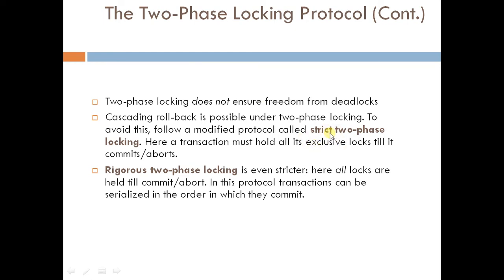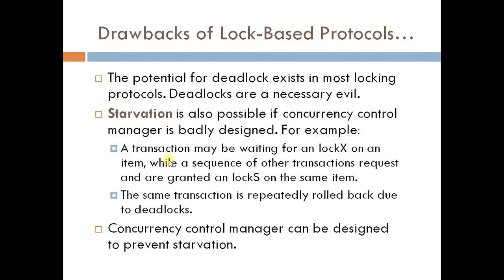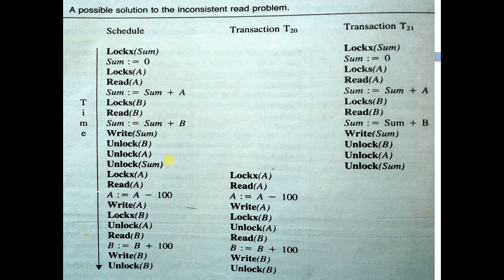Number one is strict two-phase locking, which you can read and understand very well. Here a transaction must hold all its locks before it is finished. As we have seen in this example, before the transaction was finished, the locks were released, because it was simple two-phase locking. But in case of strict, it does not happen. The locks are released only when the transaction is finished, so that any other transaction cannot start in between.